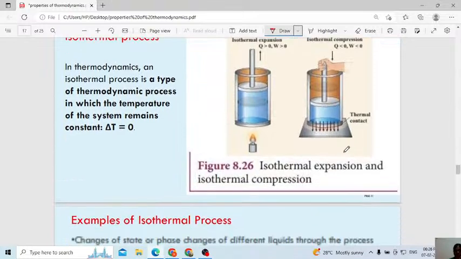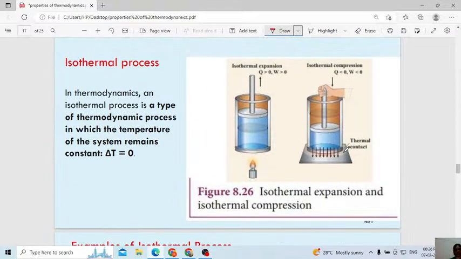Next, isothermal. This is a very easy one. In thermodynamics, an isothermal process is a type of thermodynamic process in which the temperature of the system remains constant, or the change is zero. Here temperature is constant. Remember the word. Okay. Here also, isothermal expansion, isothermal compression.